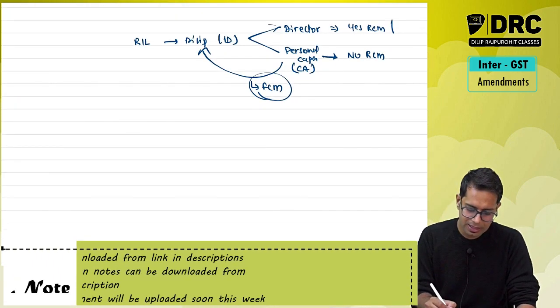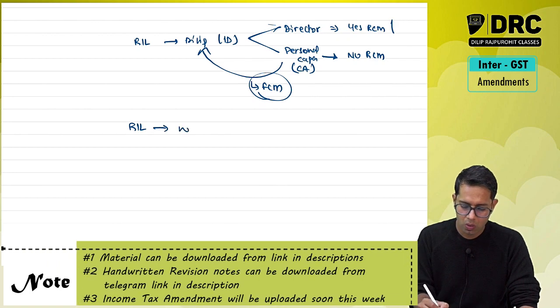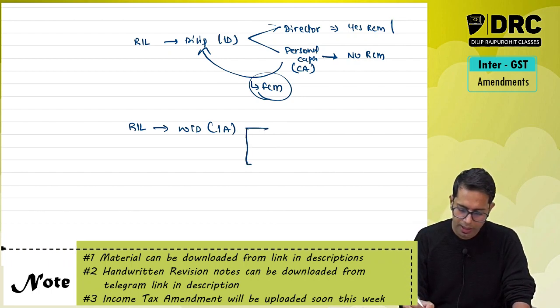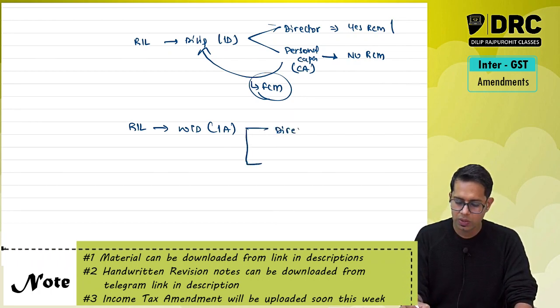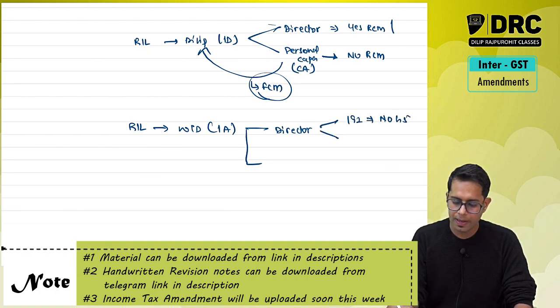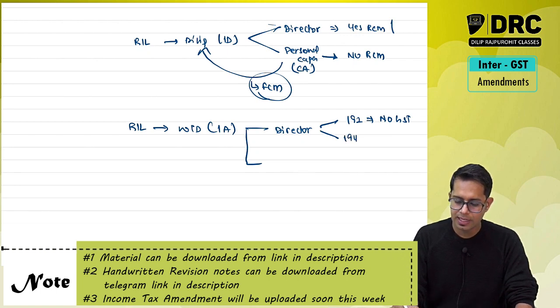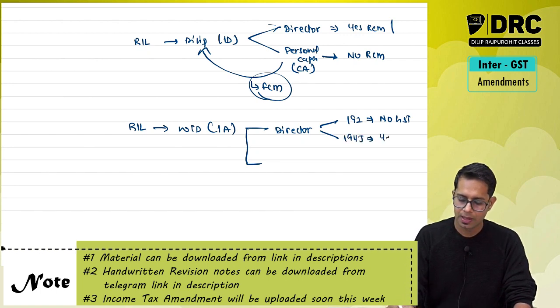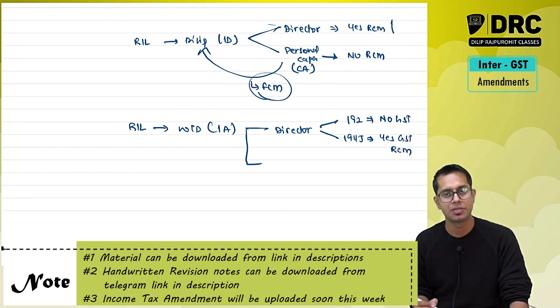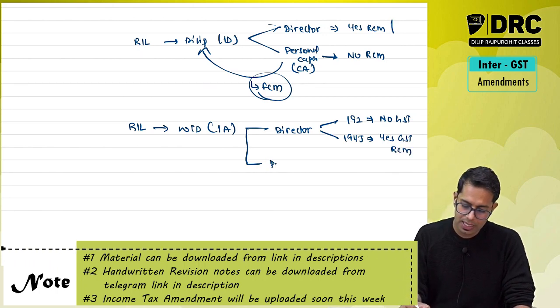Similarly, say Reliance Industries has a whole-time director called Isha Ambani. Okay, she is the whole-time director. Now she is giving services to the company as a director, for which TDS is deducted under 192. No supply, no GST. If TDS is deducted under 194J, yes supply, yes GST, and GST is payable under reverse charge mechanism. She is giving services to the company in her personal capacity.